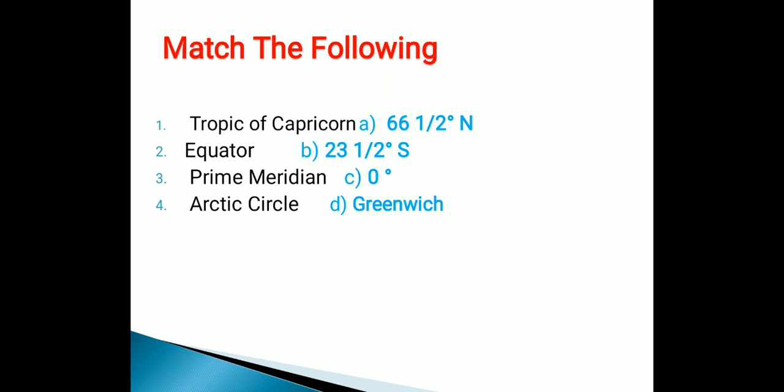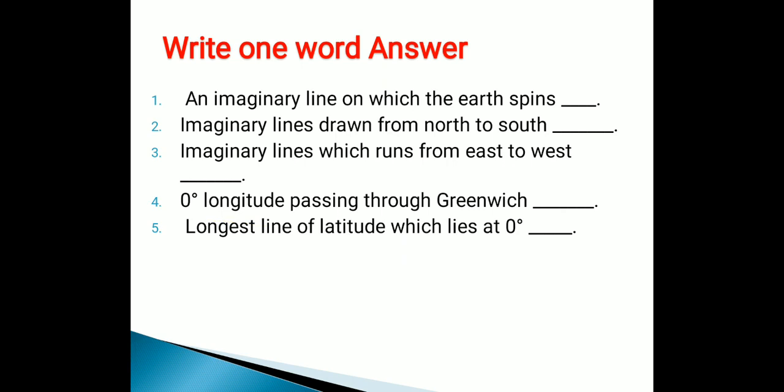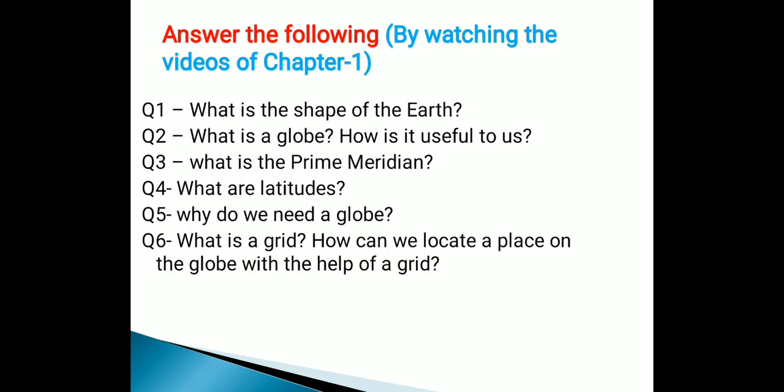Now I have given you some match the following also. Tropic of Capricorn, equator, prime meridian, Arctic circle. You have to do a matching from the answers. I have given you one word answers also, so you will do this in your notebook. Only one word you have to write in the space given. You can do these answers once you watch the videos. You will be able to understand the chapter, and then you can do these one word answers. There are 5 one word answers also.